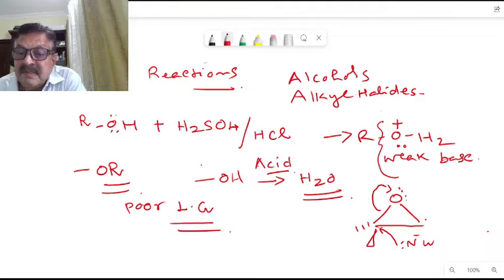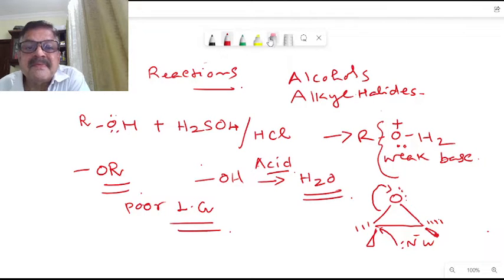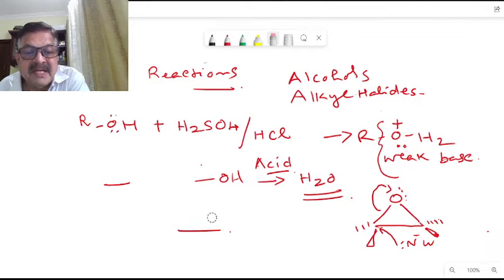So the ring will break because of the angle strain there. It's a wedge only. So when it is reacting in this fashion, what happens? What will be the type of leaving group? Let us see what is the type of leaving group here. It will be interesting.